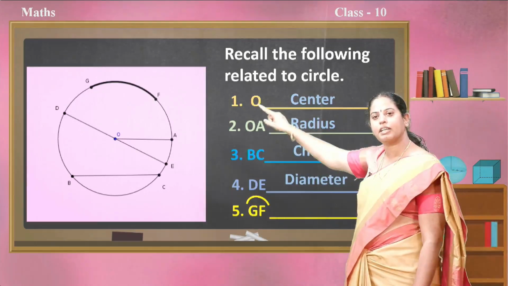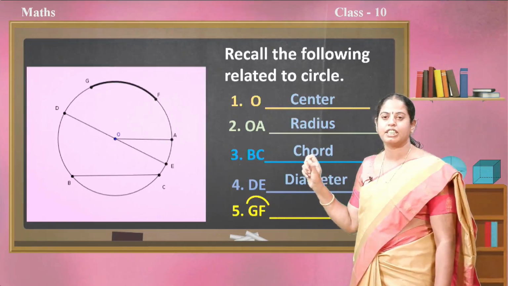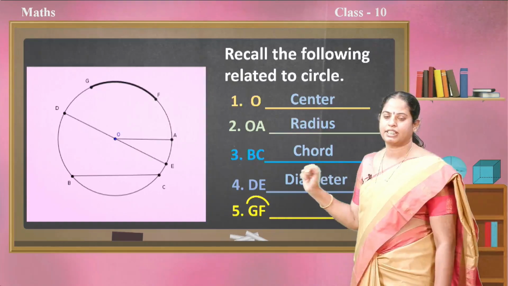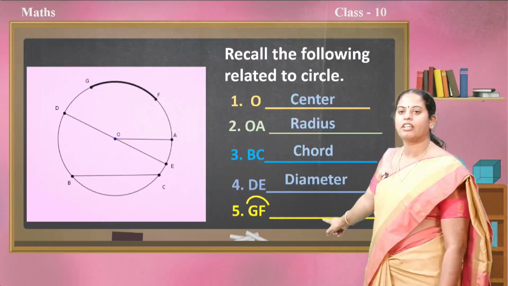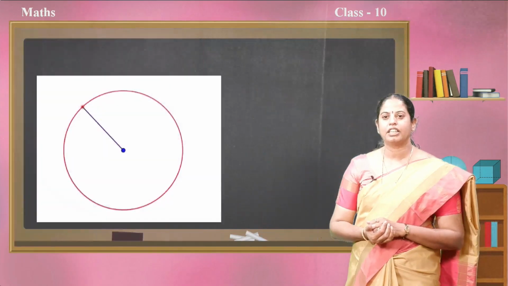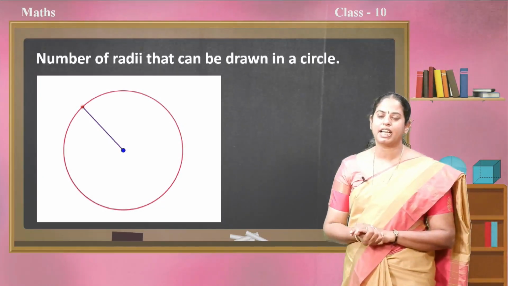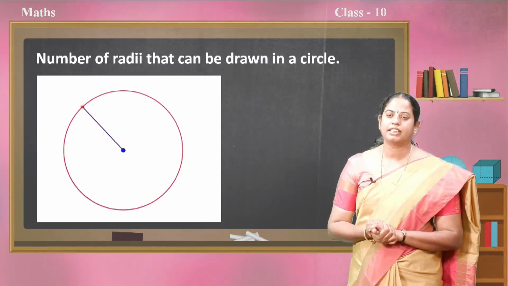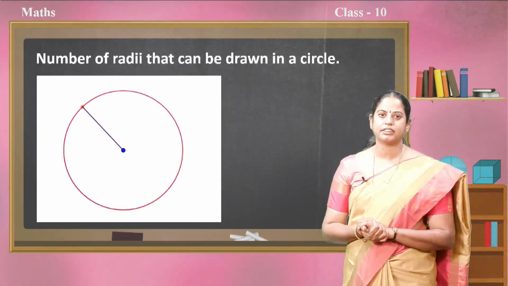Next, if I consider part of the circumference, this is very important during construction. What do we call that? GF, the part of the circumference. Yes, you all are right, it is an arc. Related to circles, we have recalled these terms. So, next we will recall a few more concepts related to circles that we have studied in the previous class. Then we will start learning the terms and the concepts that are in this standard.